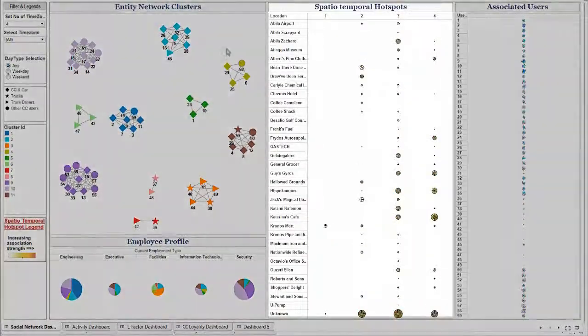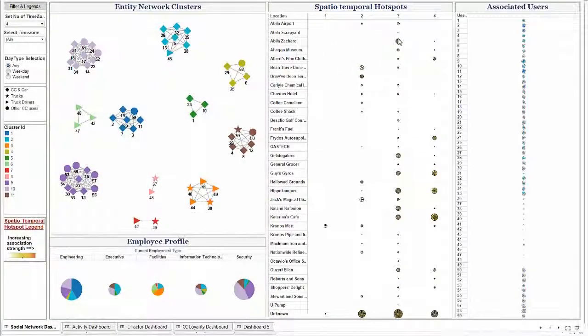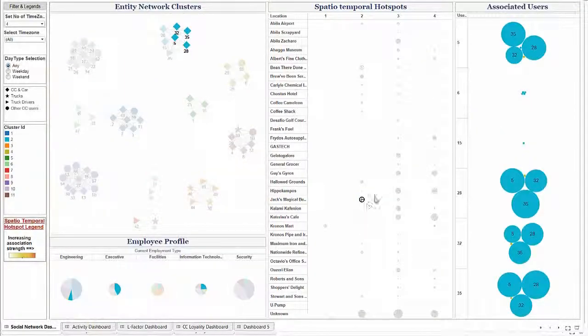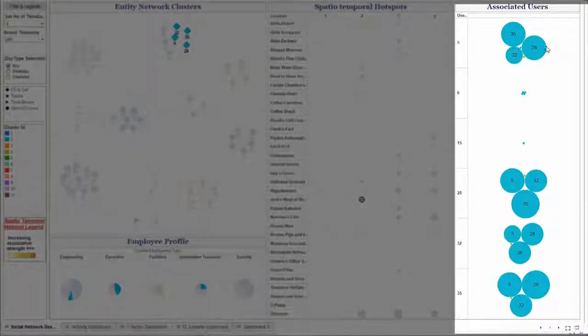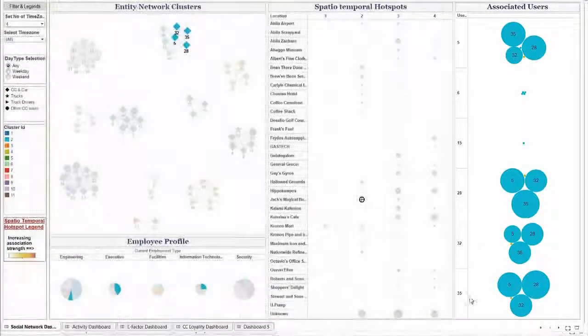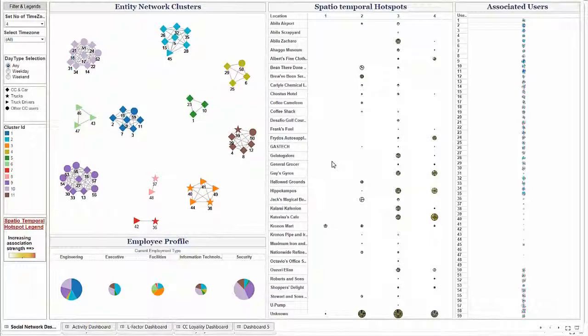On the spatial temporal hotspot, the diameter of the circle indicates the total time spent for selected entities at a location. The color of the circle indicates the degree of association. Further, if you select a particular cell in this tab, the Associated Users window will show all members and their associations with other members at that location and time zone. We have used 6 hour time zone intervals starting at 12 midnight.